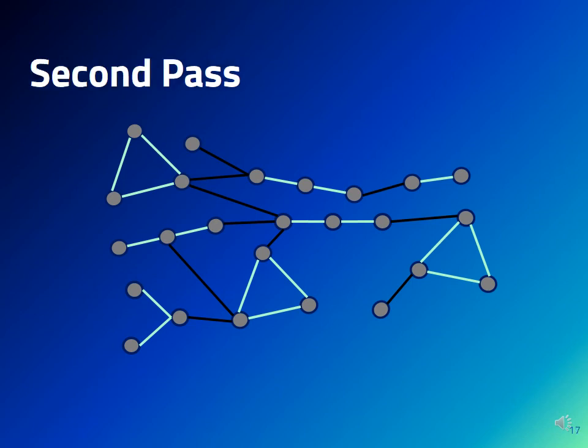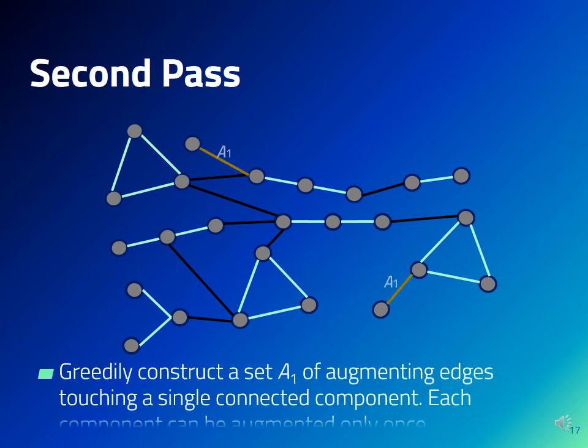In the second pass of the algorithm, we greedily construct two sets in parallel. The first set is A1, which includes only augmenting edges touching a single connected component. We make sure to select into A1 at most one edge touching each connected component.